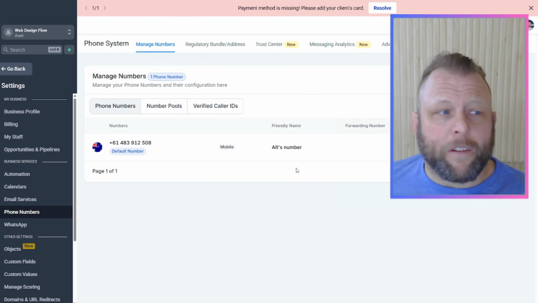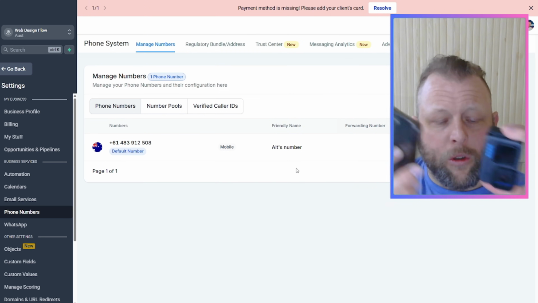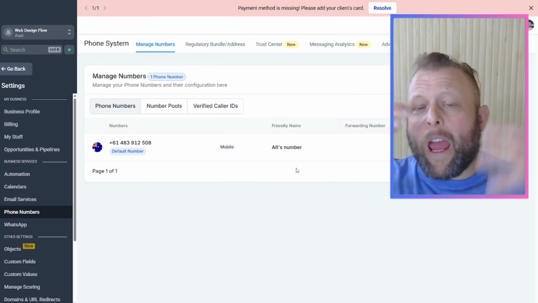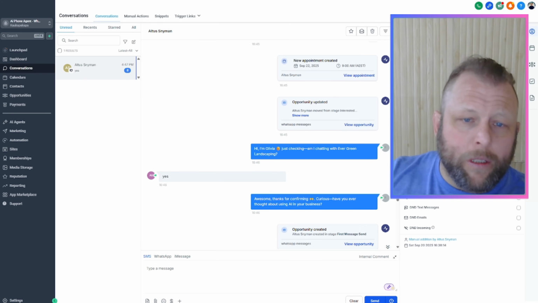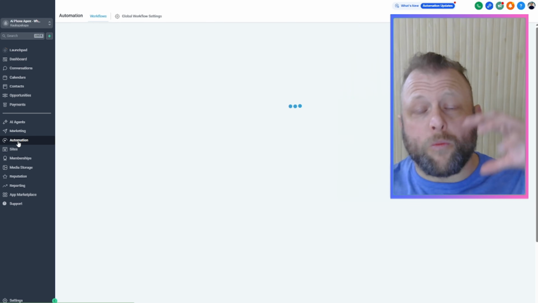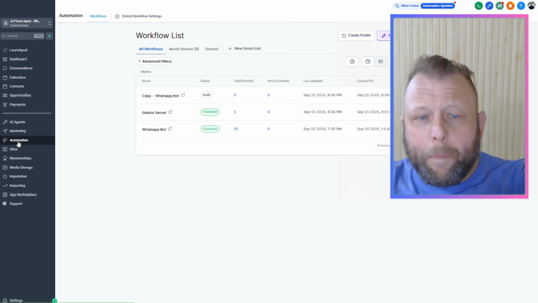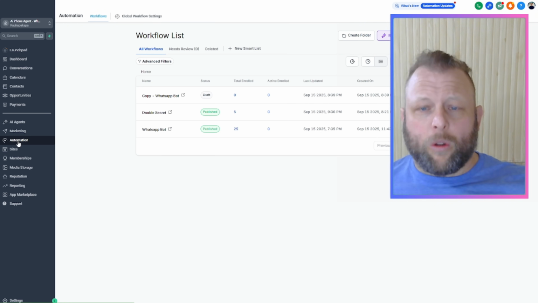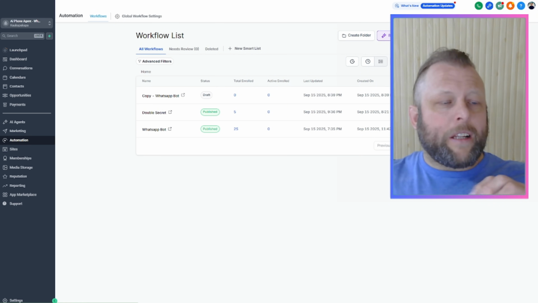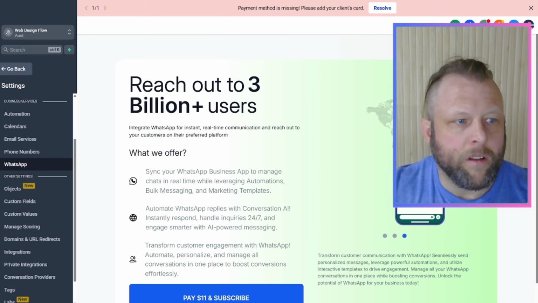I've got the webcam, I've got the phone in here. I'm going to show you how to do it all step by step, then show you where to get the blueprint and how all of this awesome automation works in here, because there's a lot to it and it's really going to blow your mind. Super, super, super powerful. The goose that lays the golden egg, 90% open rate, absolutely insane stuff. So let's get into that part now.